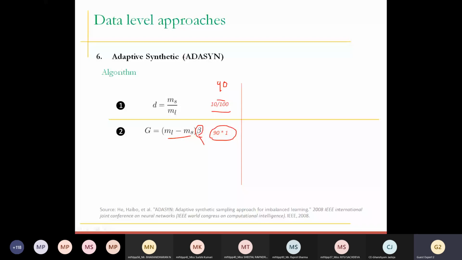The third step is, to calculate the Ri or... Sir, can you please explain the second step again? Sorry? The second step again.